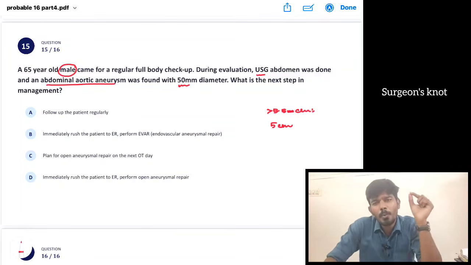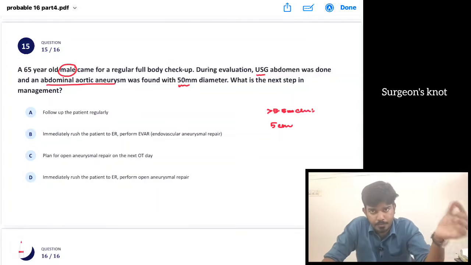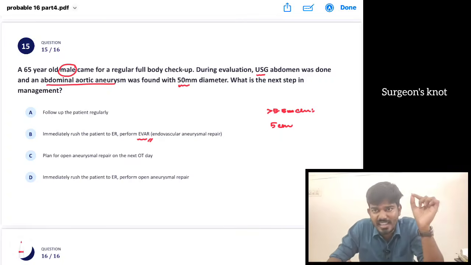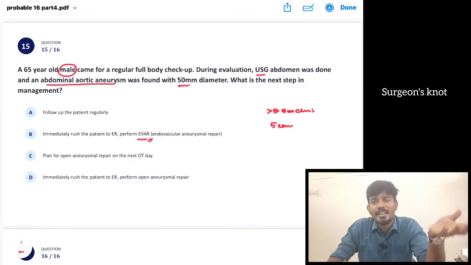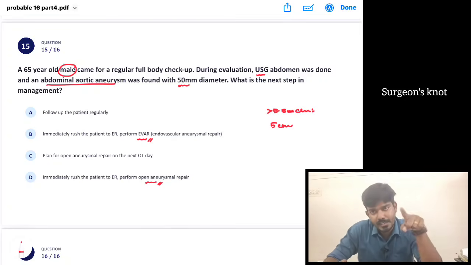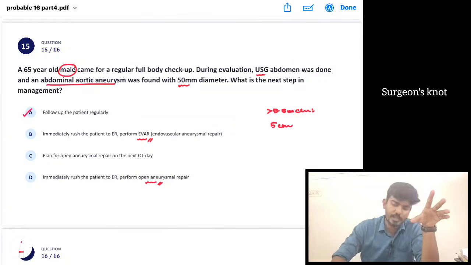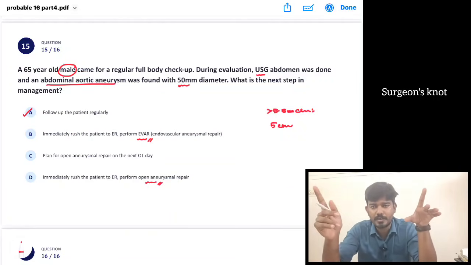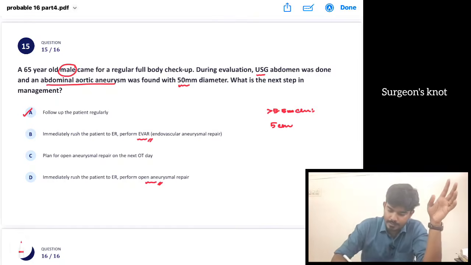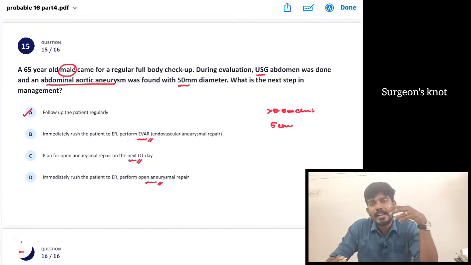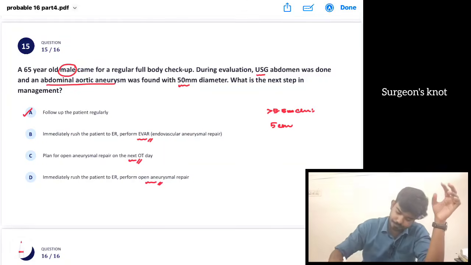Surgeries can be elective or emergency. If it has ruptured and the patient is unstable, it is emergency surgery. In emergency surgery, EVAR, the endovascular procedure, is most commonly performed. In elective surgeries, we can go for open aneurysm repair. Here the patient is asymptomatic and stable, and the size is only 50 mm, so we can follow the patient. If the size increases rapidly, 1 cm in 1 year or 0.5 cm in 6 months, we can go for surgery in an elective theatre. If it ruptures, we have to do emergency surgery, so EVAR. If done electively, open aneurysm repair can be done.